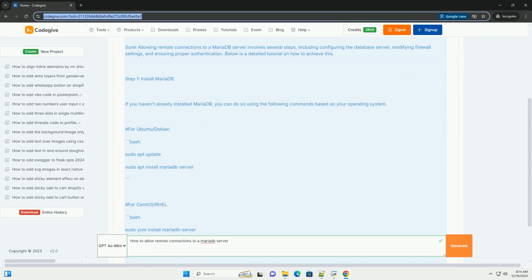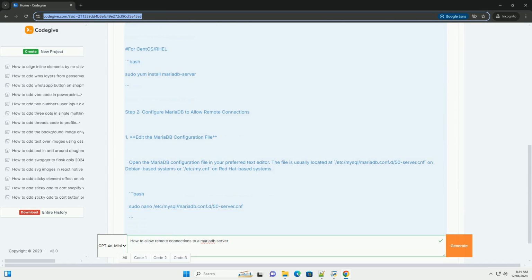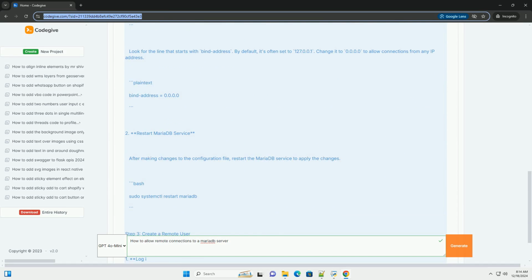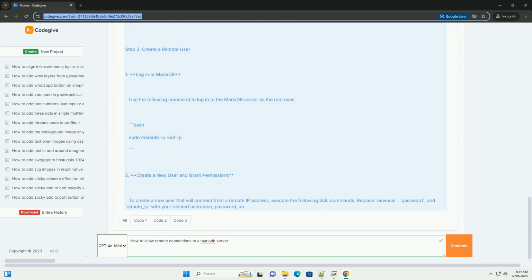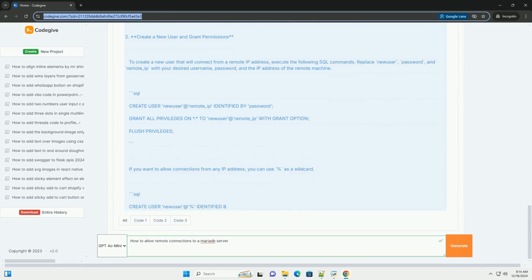Sure. Allowing remote connections to a MariaDB server involves several steps, including configuring the database server, modifying firewall settings, and ensuring proper authentication. Below is a detailed tutorial on how to achieve this.